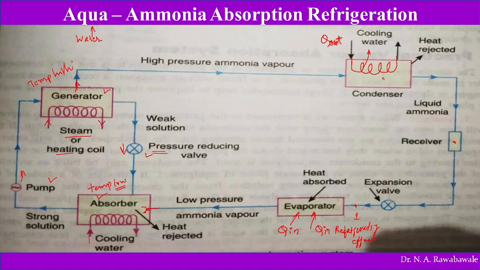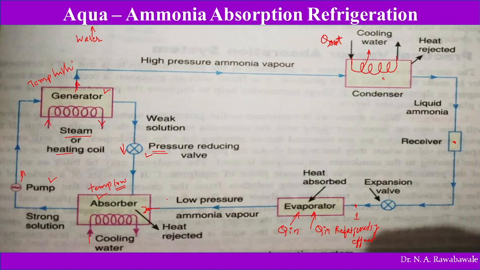So when it comes to the expansion valve, the liquid ammonia pressure is reduced, and this low pressure liquid ammonia enters into the evaporator. Again it absorbs heat energy and gets converted into vapor. So this ammonia vapor again comes into the absorber, and this cycle is repeated.